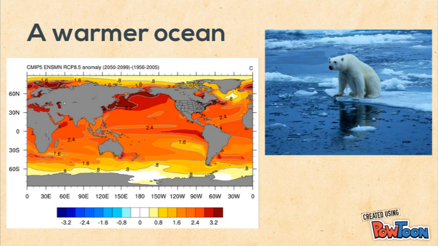In our 2 pictures here, we see a lonely polar bear, and on the other, we see a map. Now, the ocean absorbs the heat that we put into our air. So carbon dioxide, fossil fuels, all of that. Basically, on this map, red is bad. We do not want red.